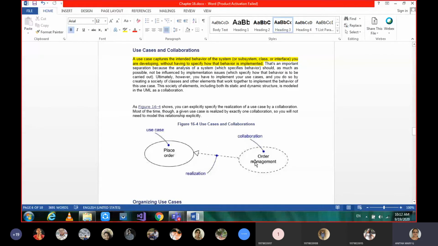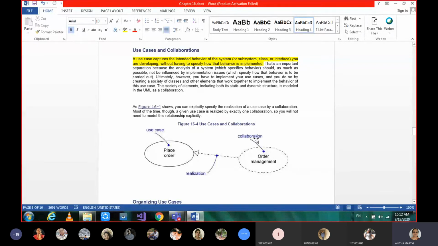So when somebody is placing an order through that system, somebody is using it. So it is realized. Okay, so that's what we can say: an order management can be realized by placing an order. If no order comes for this order management, then the system is not under usage. Nobody is using that.